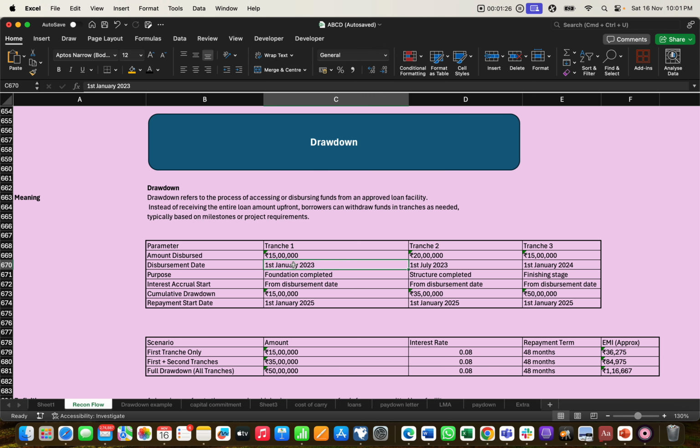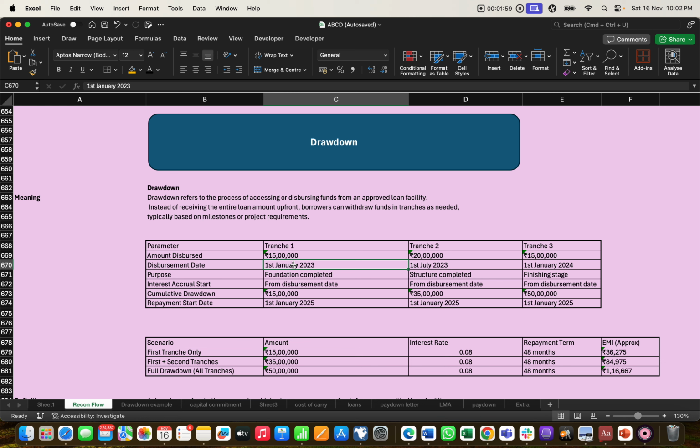For example, we take an example of a 50 lakh loan amount. The lender and borrower agree on 50 lakh as the total loan amount. The total loan amount will not be disbursed in one go. It is disbursed in three parts as per the example, but in some cases it will be disbursed in four or five, maybe many more. It depends on the agreement. So we have taken the example of only three.